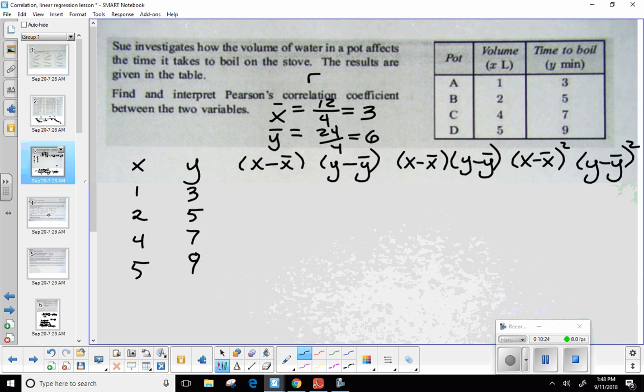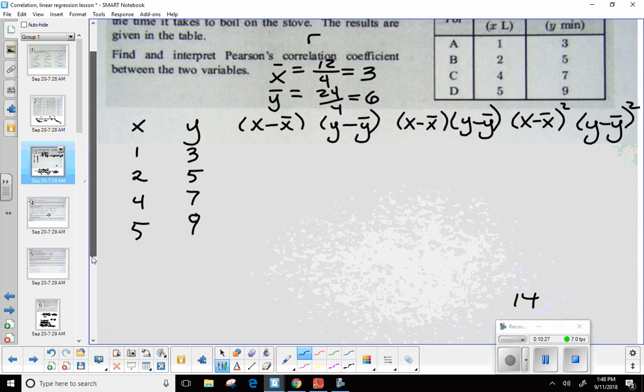Now, when it says x minus the mean, that means I want to take each element individually and go ahead and subtract what we just found. So the first x is 1, so what's 1 minus 3? Negative 2. 2 minus 3. Negative 1. 4 minus 3. And 5 minus 3. 2. And while we're at it, since we're looking at these values, why don't we go ahead and take care of the squared column. So what happens when I square a negative 2? 4. Okay, so that would be a 4. And then 1 squared, whether positive or negative, would be 1. And then 2 squared is another 4.